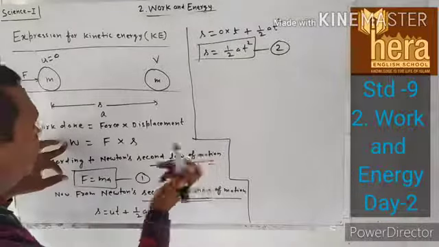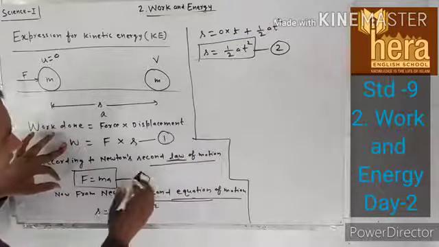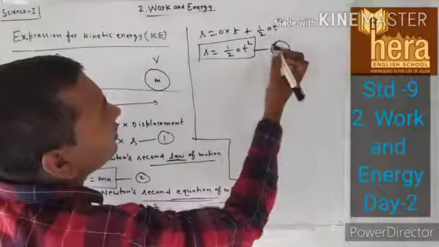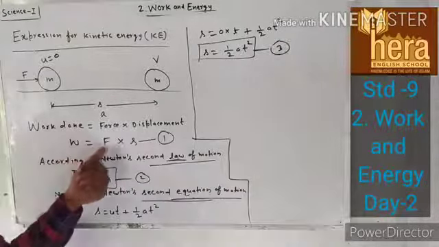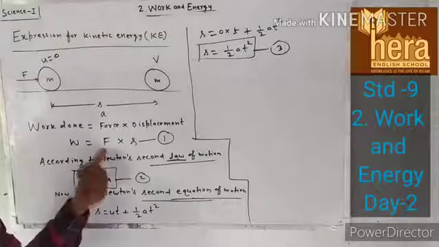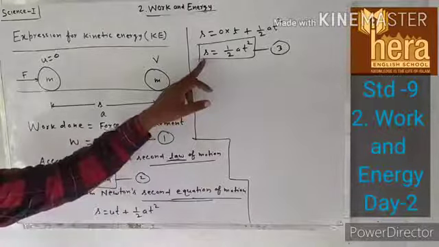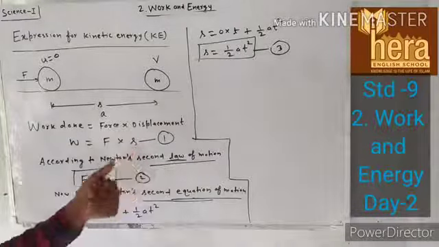Now do one thing. Give equation number 3. Now what you have to do, put F is equal to ma in equation number 1 and put S is equal to 1 upon 2 at square in equation number 1. Understood?